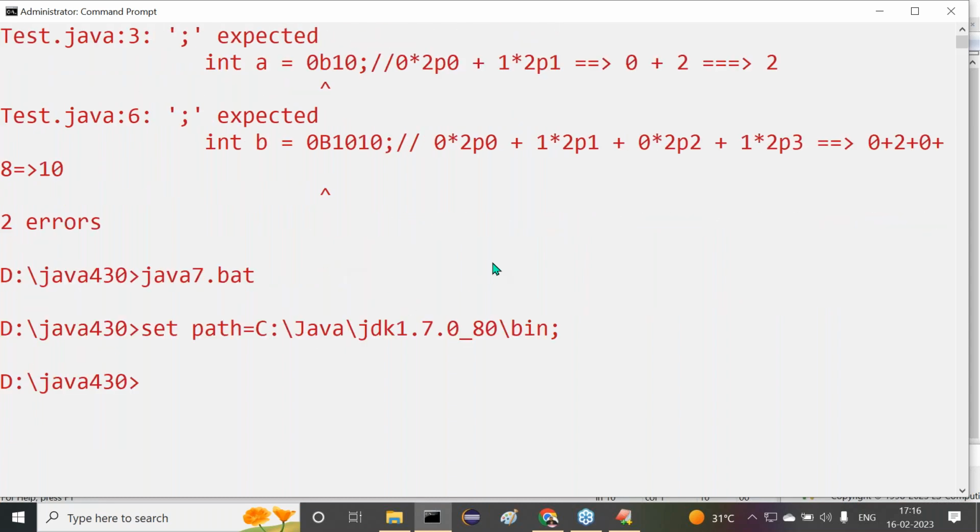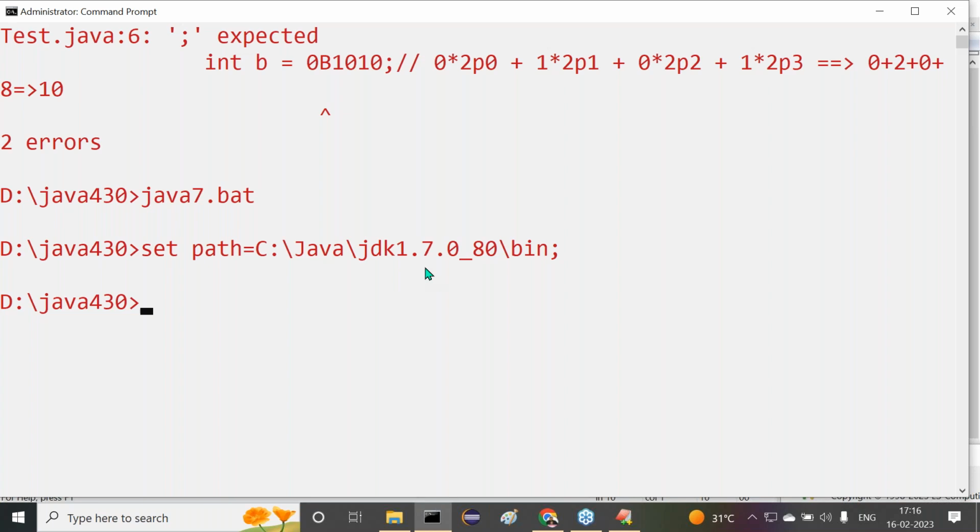Now tell me, which version of Java are we using now? 1.7. javac Tester.java. Are you getting any compilation error? No changes in my program, same program. But in Java 6 version we got a compilation error, and in Java 7 we are not getting a compilation error. So what is the conclusion here?